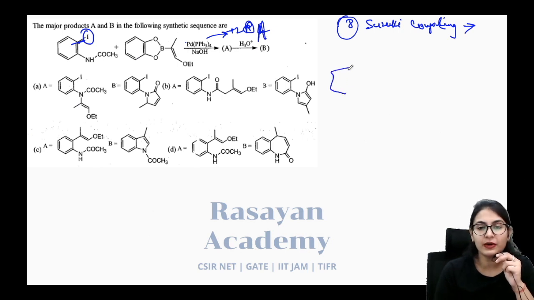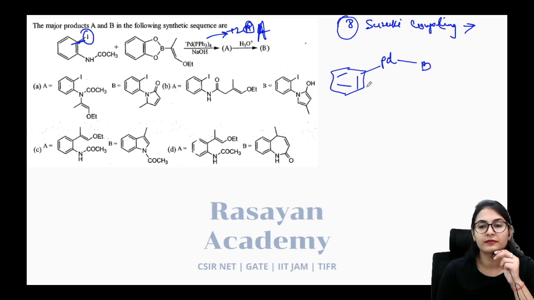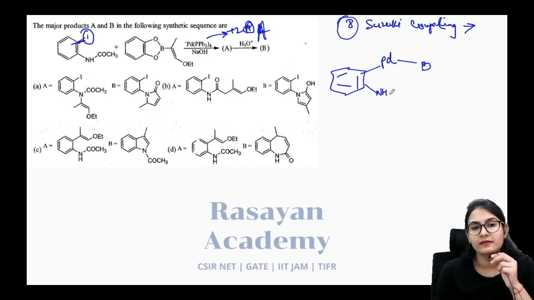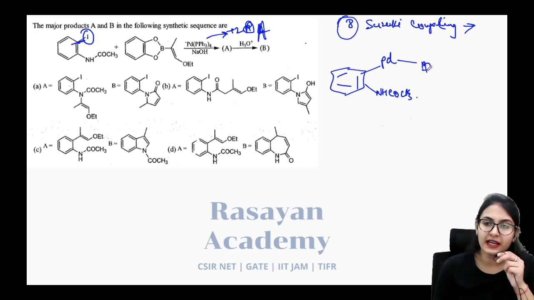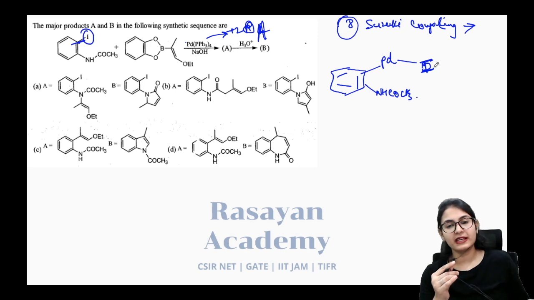So there you are going to show it. Okay, sorry, there is an iodine over here. Now, what is going to happen, guys?